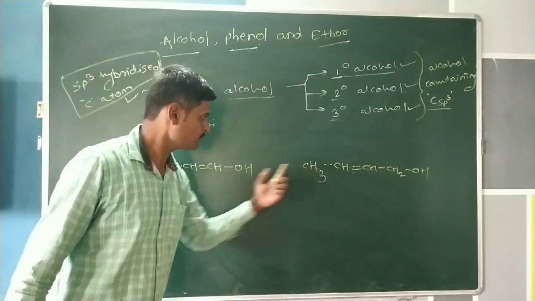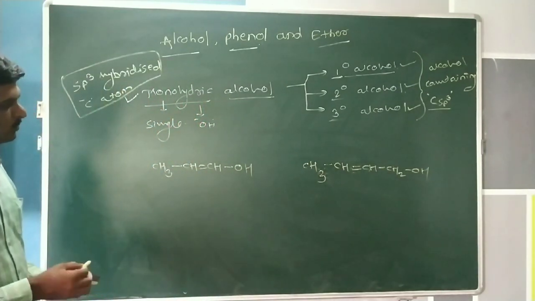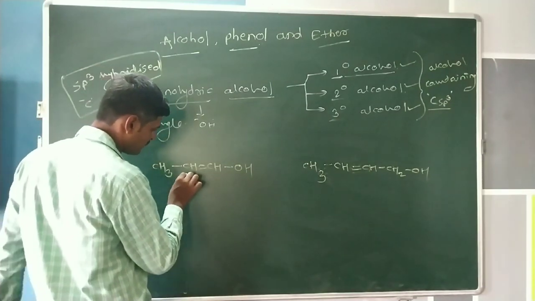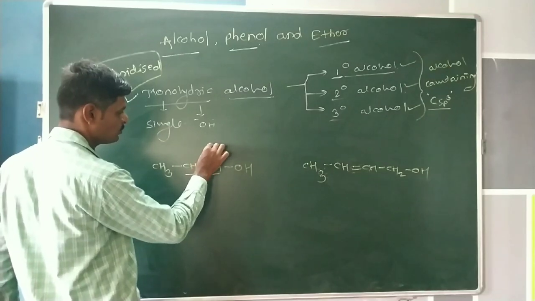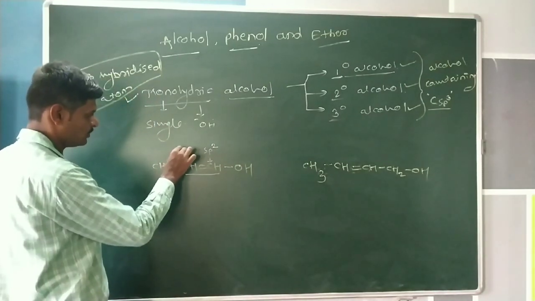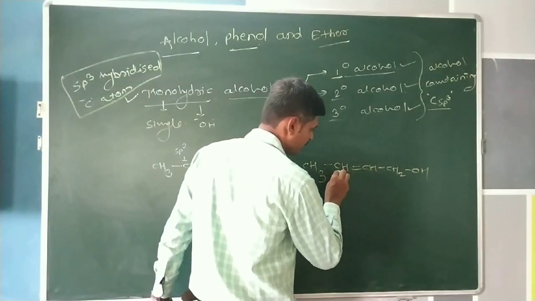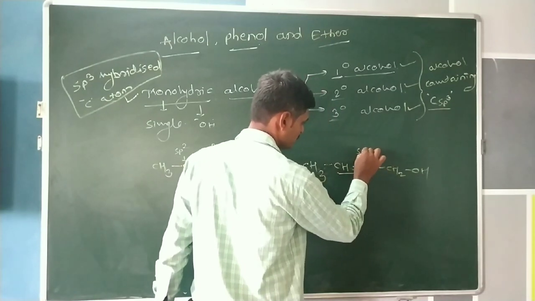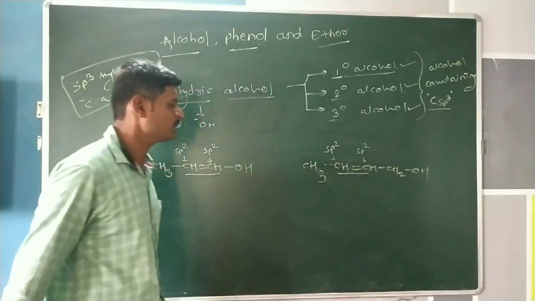Now, from these two examples, we can easily identify that these two carbon atoms are sp2 hybridized carbon. This one is also sp2 hybridized carbon. In this example, this is a double bonded carbon atom. This one is also sp2, and this carbon is also an sp2 hybridized carbon atom.